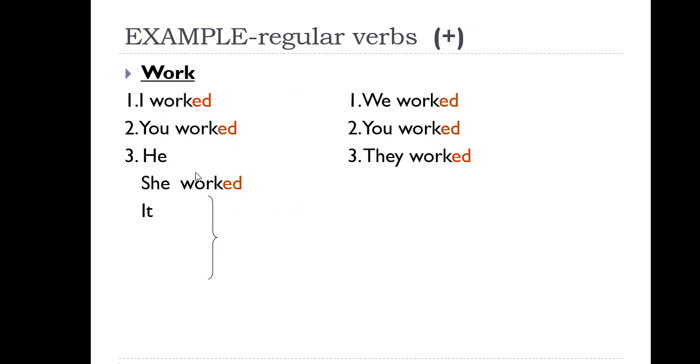So I worked, you worked, he, she, it worked, we worked, you worked, they worked. We don't need to change the words, yeah? Барлығына бірдей қолдана береміз. So this is positive sentence.